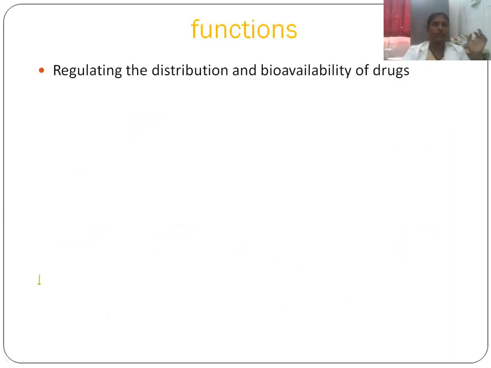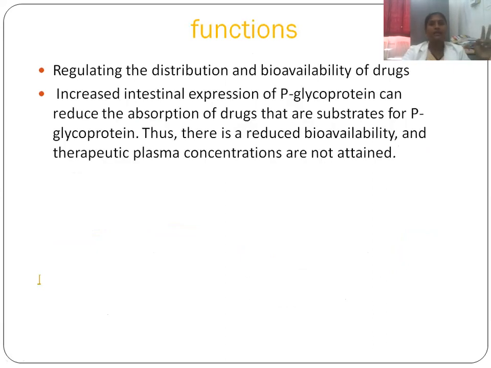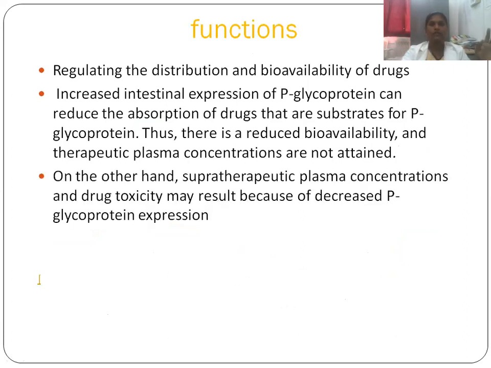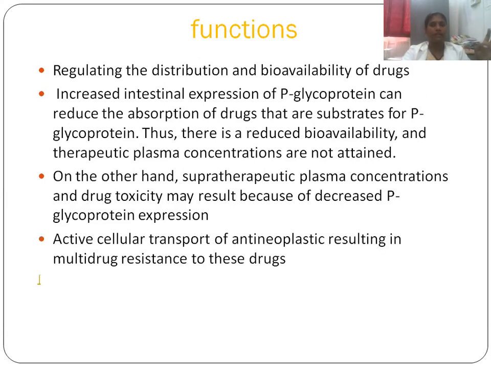Functions. What are the functions of P glycoprotein? It regulates the distribution and bioavailability of drugs. Increased intestinal expression of P glycoprotein can reduce the absorption of drugs that are substrates for P glycoprotein. Thus there is reduced bioavailability, and therapeutic plasma concentrations are not attained. On the other hand, supratherapeutic plasma concentrations and drug toxicity may result from decreased P glycoprotein expression. It also mediates active cellular transport of anti-neoplastics, resulting in multidrug resistance to these drugs.